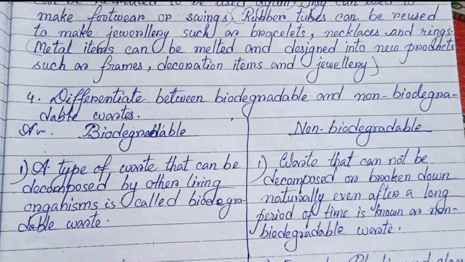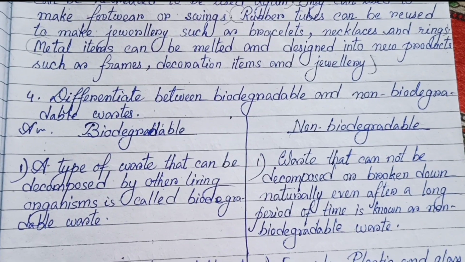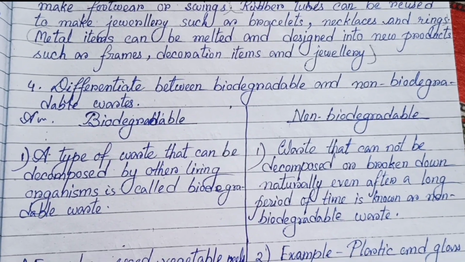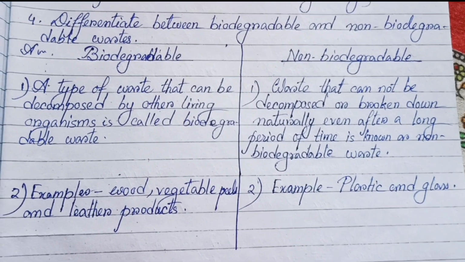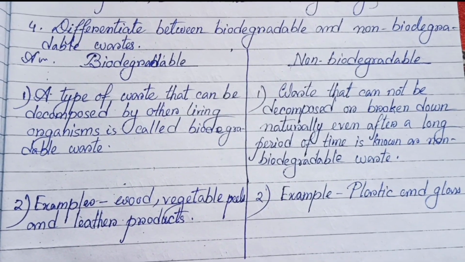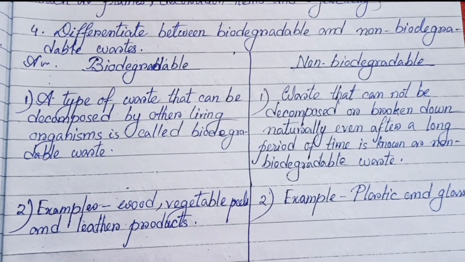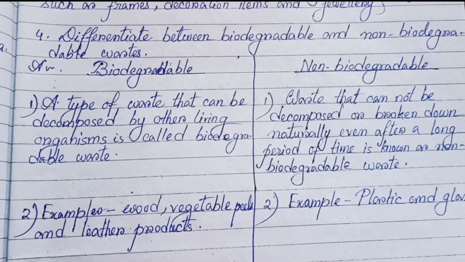Number 4, differentiate between biodegradable and non-biodegradable waste. Biodegradable, non-biodegradable. Number 1, a type of waste that can be decomposed by other living organisms is called biodegradable waste.